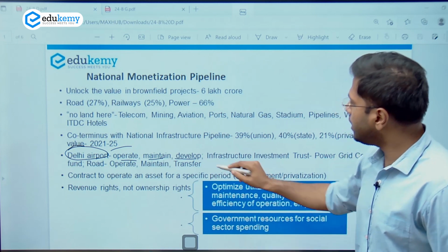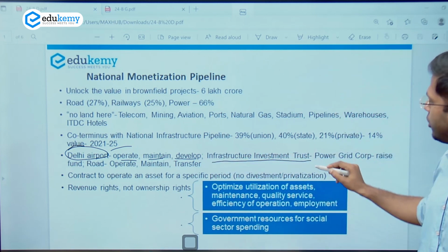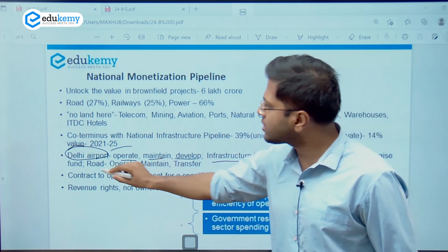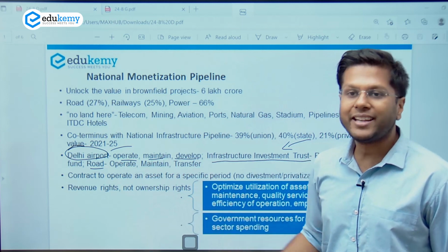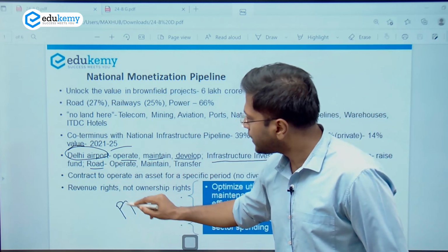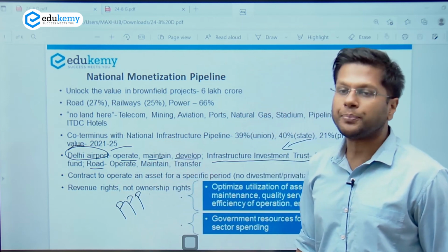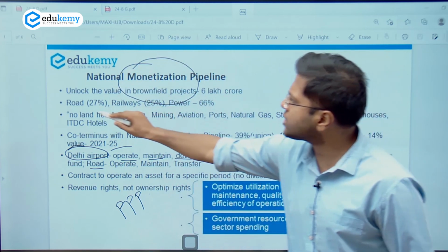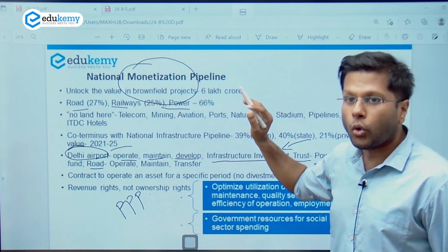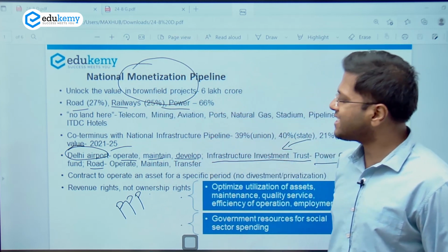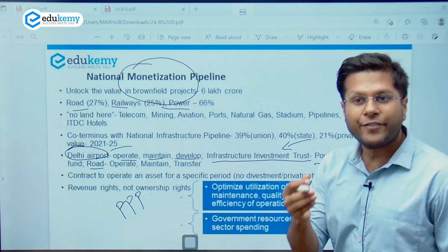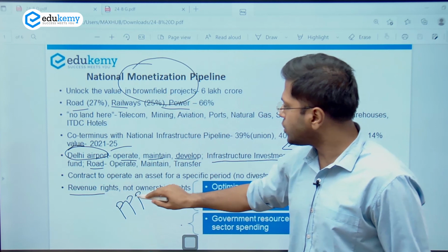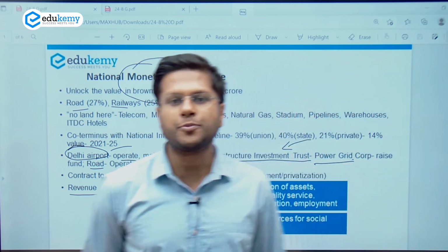Then we have the Infrastructure Investment Trust, right? Power Grid will generate money out of this trust. Also roads. The road infrastructure is built on schemes like operate, maintain and transfer. So the PPP model. This is what the government is doing right now as well. The government is not selling its projects, its infrastructure on road, railway and power. It is only providing them under a contract system so that they be operated, so that effective revenue is generated, right? So these are revenue rights being transferred, not ownership rights. This is a very important aspect of these projects.